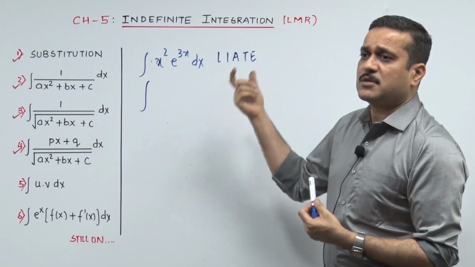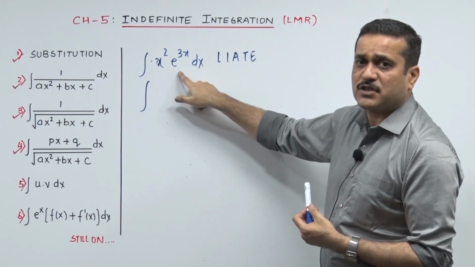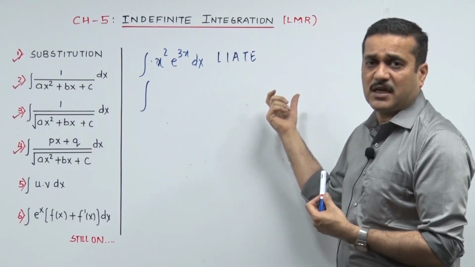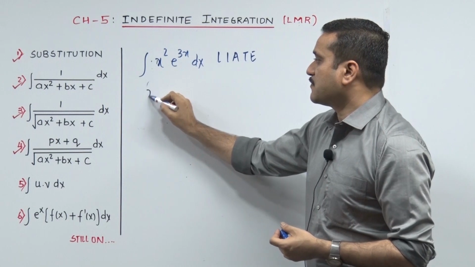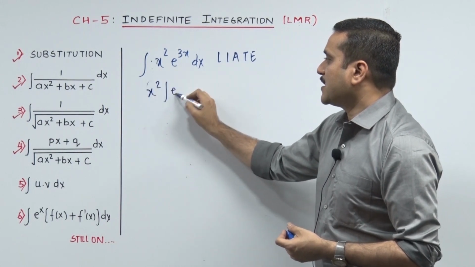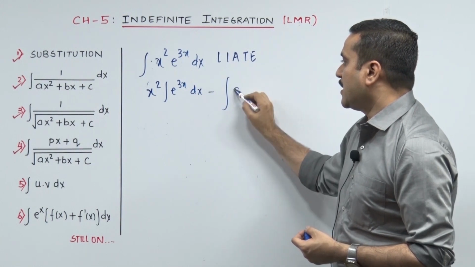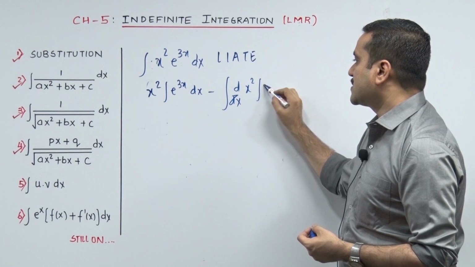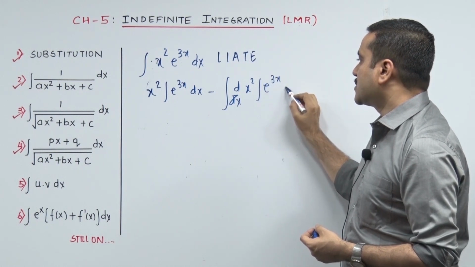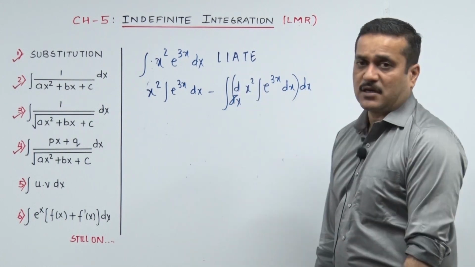Thanks. It is already arranged in the question. The first function needs to go algebra and the last function needs to go the exponential as per the LIATE. So let's start. The rule goes in this way: first function integrate second function dx minus big integrate derivative of first function integrate second function dx the whole dx. Check this please. Now let's start realizing.